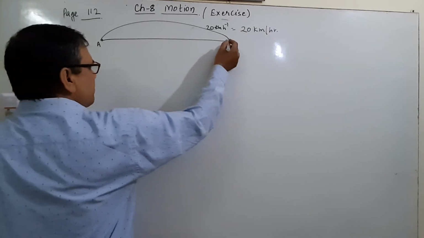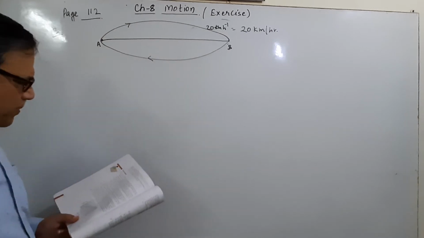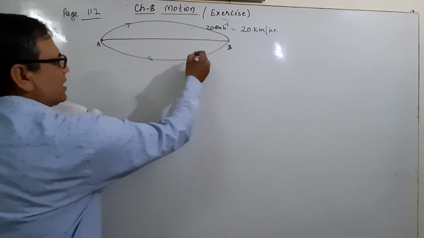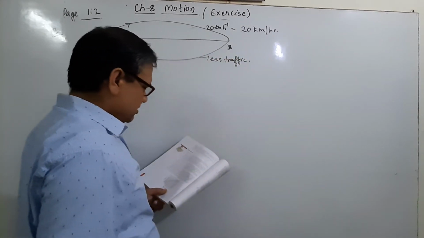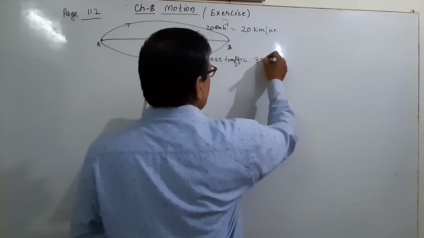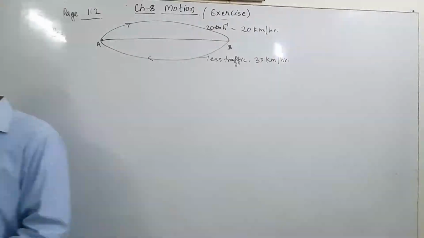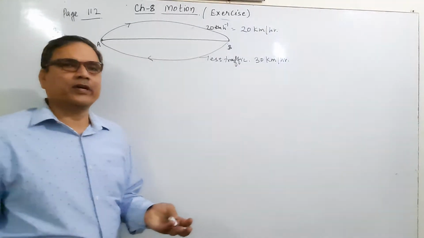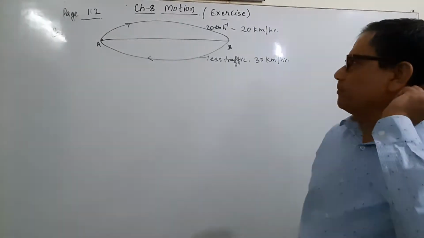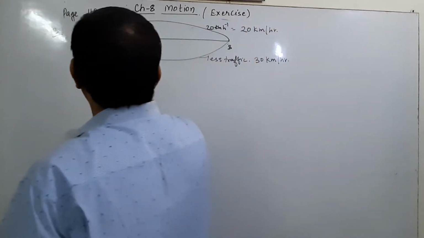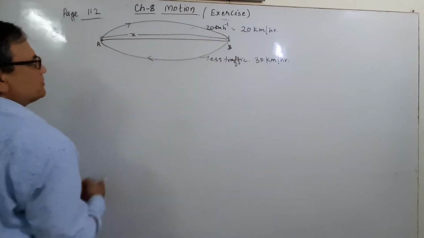And he returns on the same path. First he moves toward the school, and then returns on the same path. There is less traffic. Due to the less traffic, when traffic is less, then the average speed will increase in kilometers per hour. And what is the average speed of Abdul? Okay. This question we can solve by a direct formula, which I will explain later on, but we have to use some points. A to B, let us say the distance between AB is x.